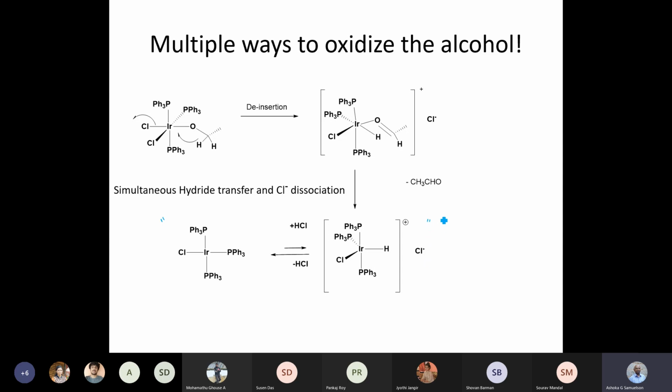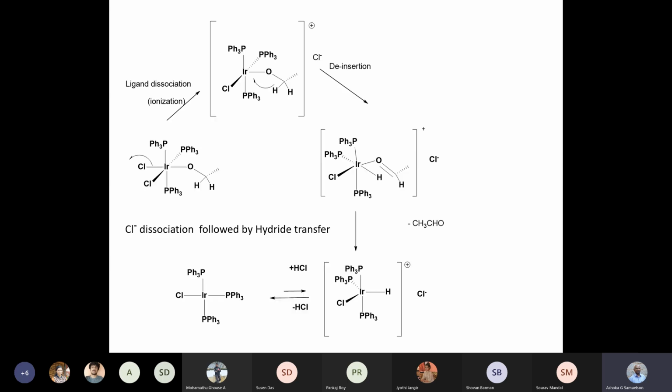Okay, that is what I have in the lower half of the slide. This can happen simultaneously during the chloride dissociation. So that's a possibility, but this is only one way in which you can do the reaction.